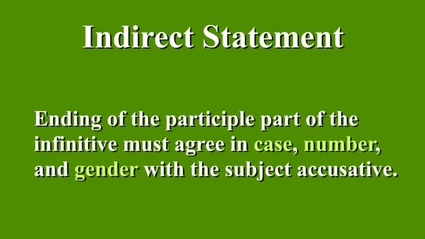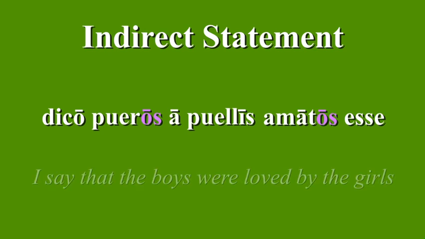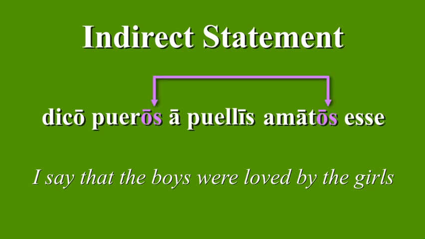Before we look closer at this change in infinitive tense, it's important to show that, for the perfect passive and future active infinitives, the ending of the participle form will agree with the accusative subject. So what do I mean here? Let's give a basic indirect statement. Dico pueros a puellis amatos esse. I say that the boys were loved by the girls. The word amatos agrees in case, number, and gender with pueros.